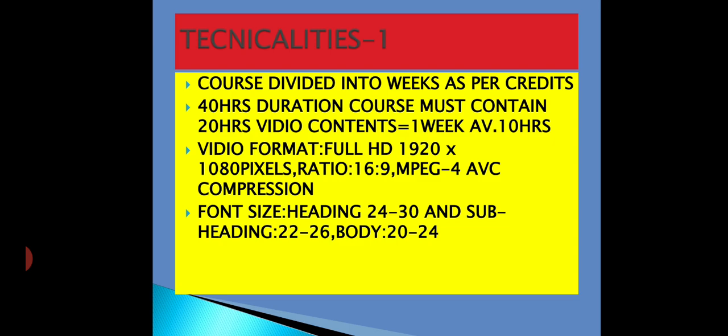So if it is a 1 week course, on average a 10-hour course is scheduled for the 1 week, then video content for this 1 week course with 10-hour duration should be on average 4 to 5 hours.